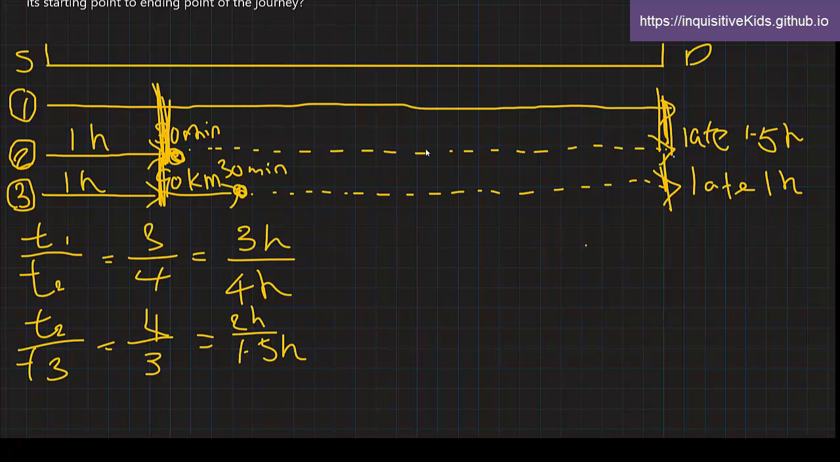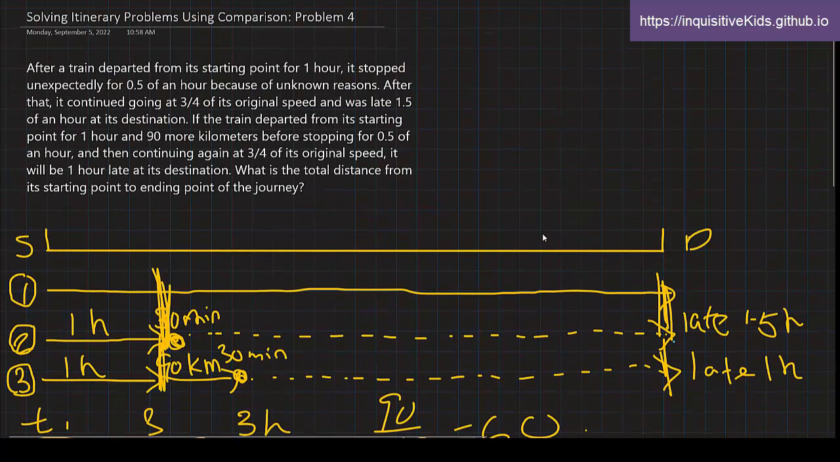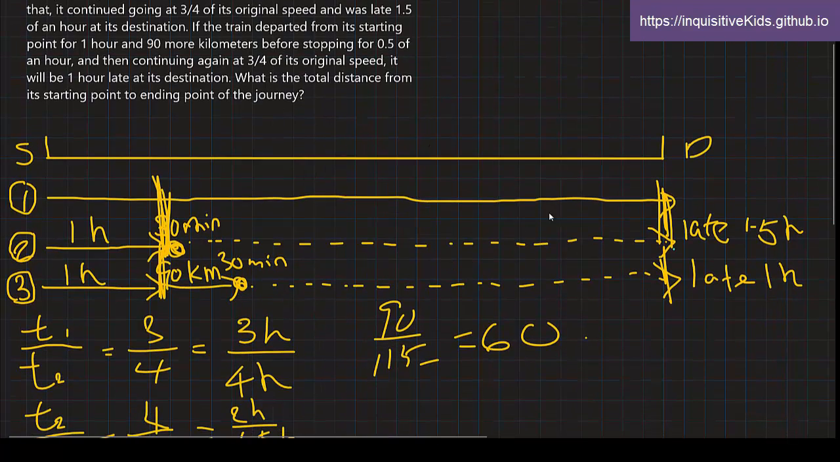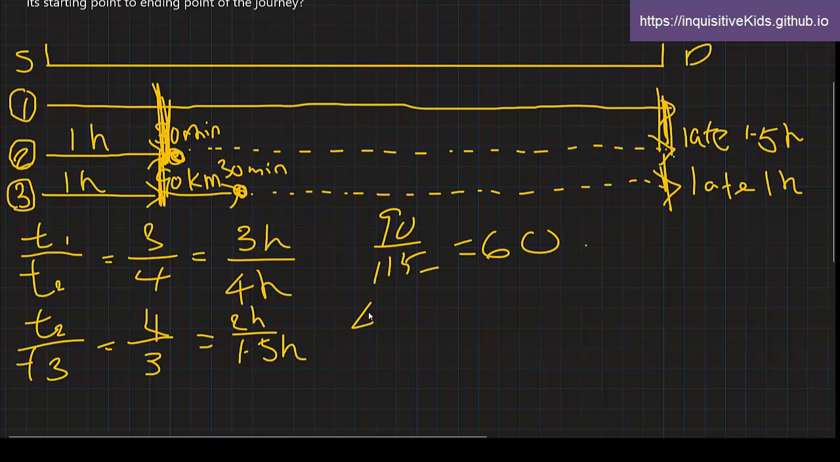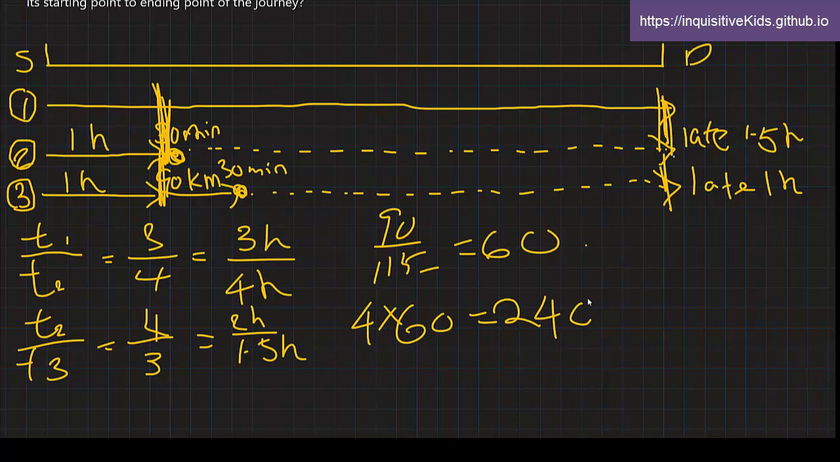So then what would the train speed be? Well, that would be this 90 kilometers right here divided by 1.5, which is equal to 60. And because we know 60 kilometers per hour, and because we know that this entire original scenario 1 was supposed to take only 4 hours, 4 times 60 is equal to 240. So our final answer is 240 kilometers.